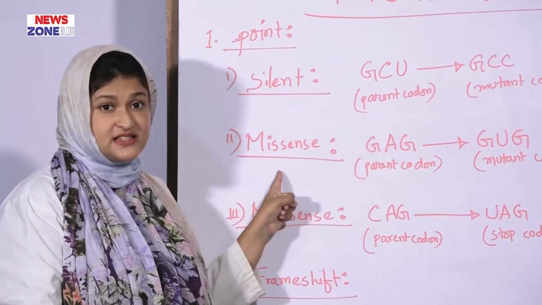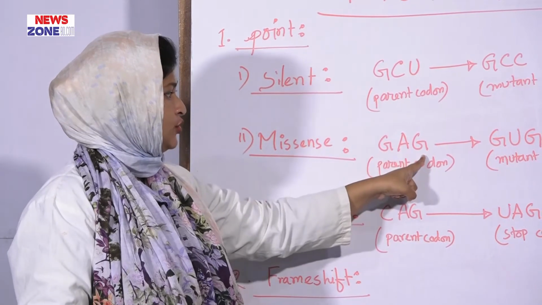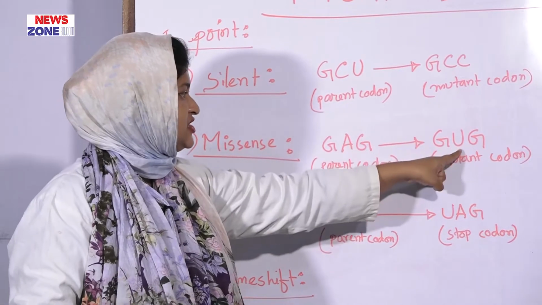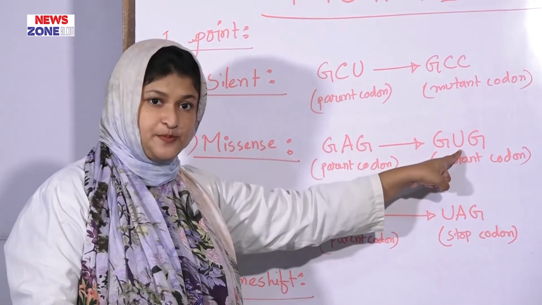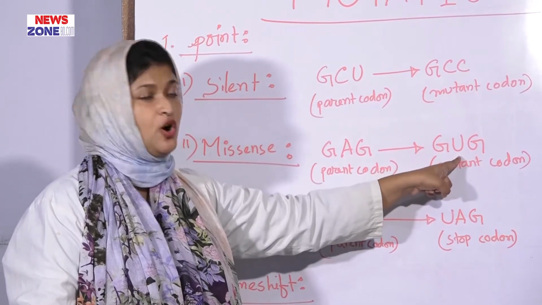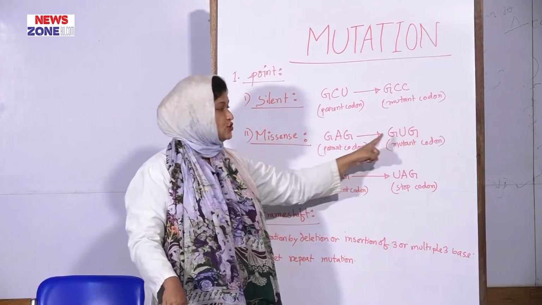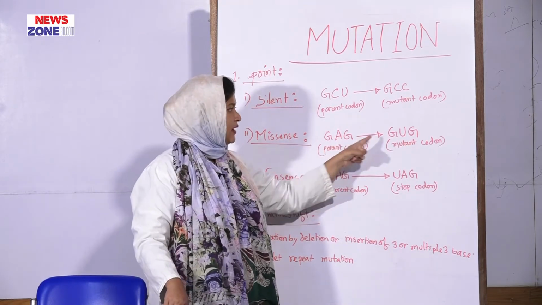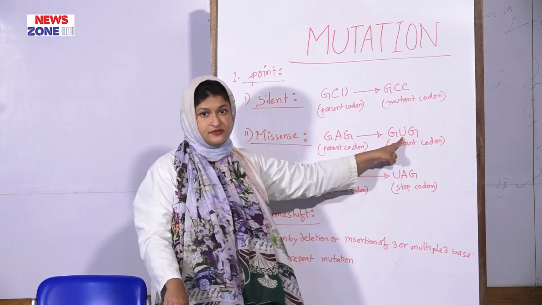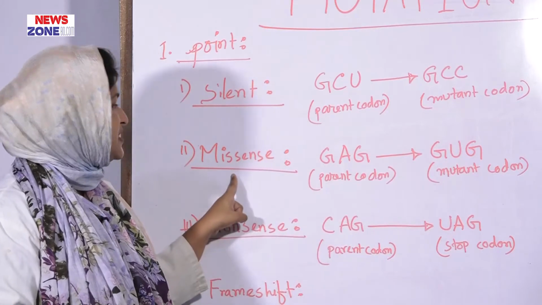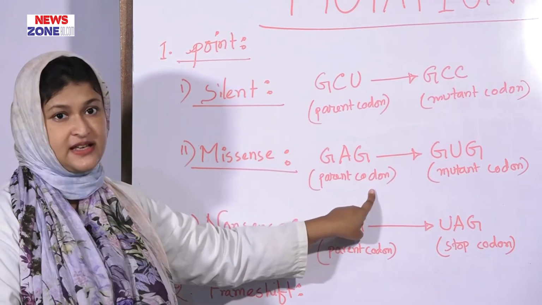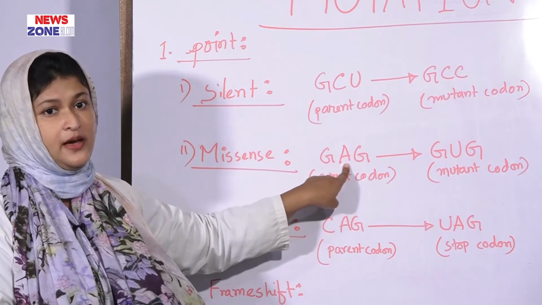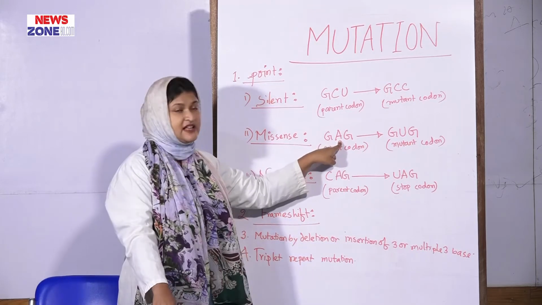And in case of missense mutation, the GAG codon, which codes for glutamate in the 6th position, changes into GUG. In the 6th position the change occurred, but now it codes for valine. So where in the 6th position GAG coded for glutamate, after mutation it codes for valine, a different amino acid. So this is missense mutation, and this mutation occurs in case of sickle cell anemia. In sickle cell anemia, the globin chain is synthesized in an altered form, so sickle cell anemia occurs.